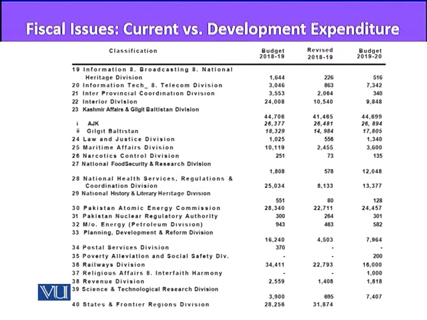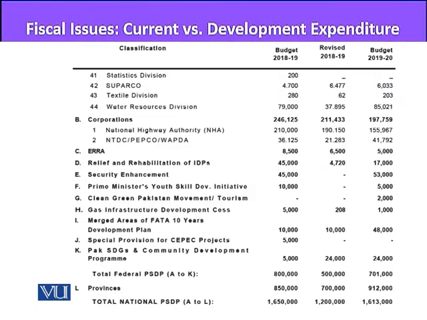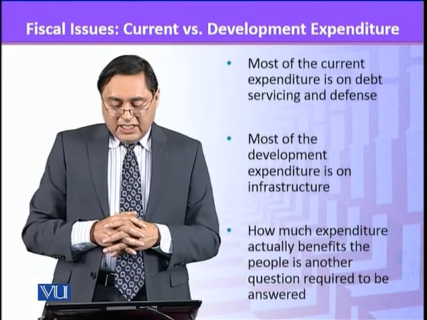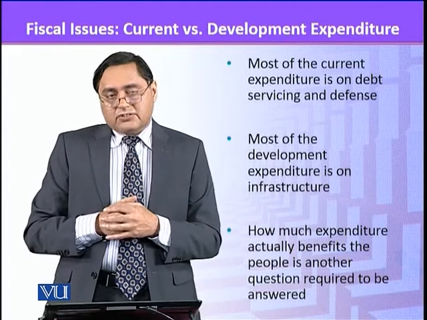Kashmir affairs, of course, we help the Kashmir government, so 44 billion to them. Then there is 24 billion to the Atomic Energy Commission. These are the major areas. Then we also give money to ERA, to IDPs, for security enhancement, for the youth skill development program, and all these areas. Most of the expenditure is on debt servicing and defense, and most of the development expenditure is on infrastructure.